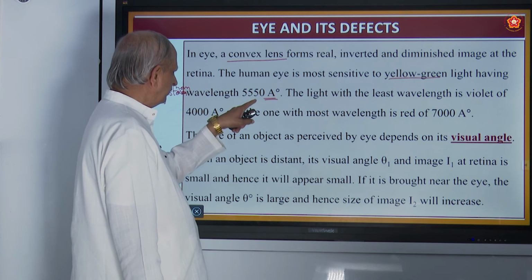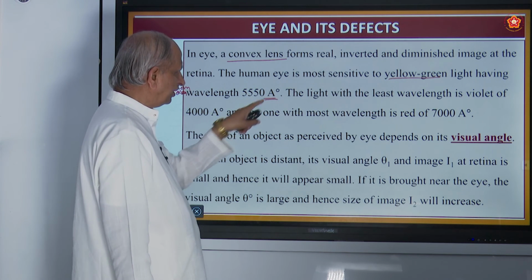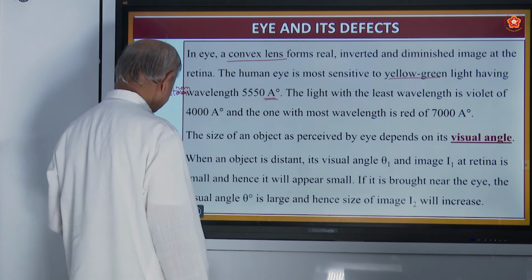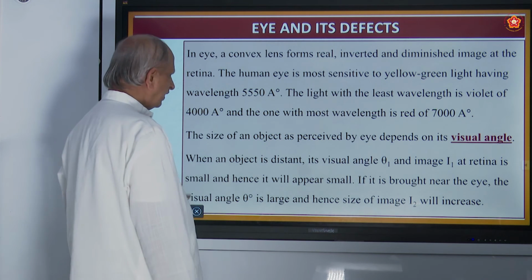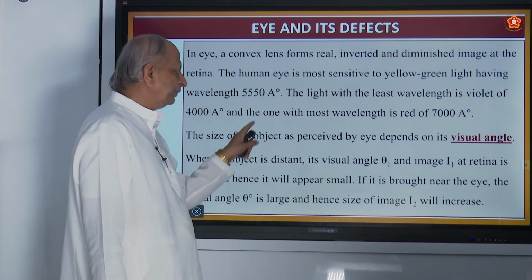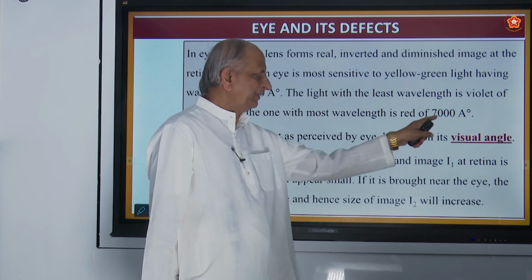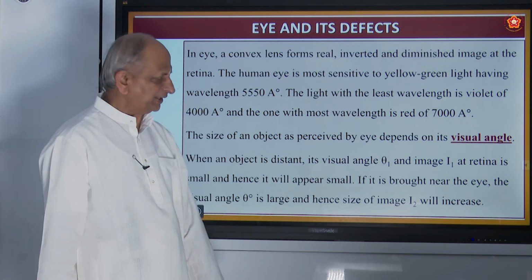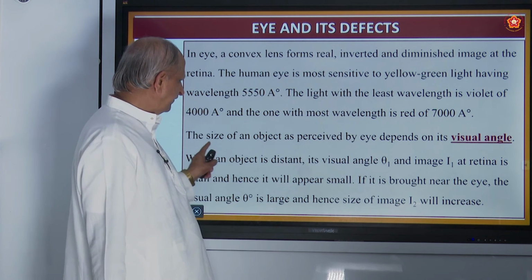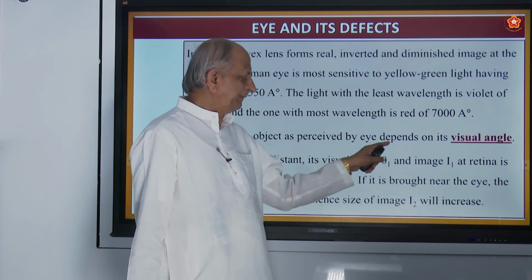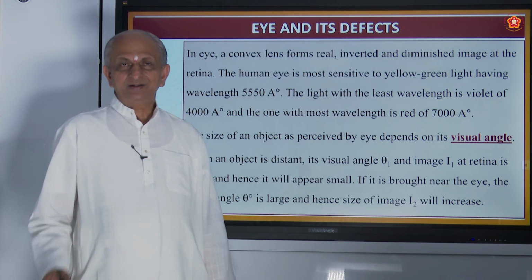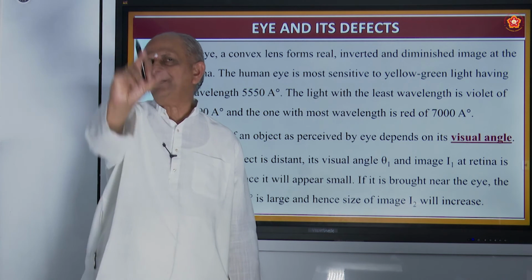So, wavelength 5550 angstrom. The light with the least wavelength is violet, and violet will have 4000 angstrom. And the one with the most wavelength is red, 7000 angstrom. That is how the wavelength is measured. The size of an object perceived by our eye depends on the visual angle. Visual angle means what? The angle with which we see the object.